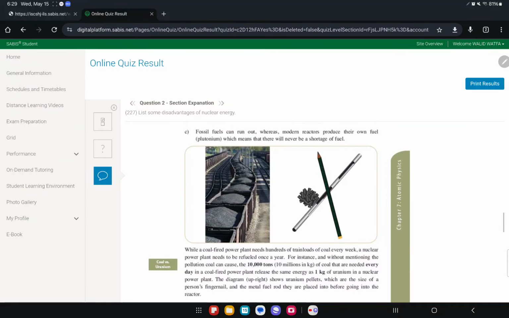Okay, then the last advantage is that fossil fuels can run out, but with uranium, there will never be a shortage of fuel. Because we produce our own fuel, which is plutonium, for nuclear reactors. Fossil fuels run out, but our nuclear reactors will never have a shortage of fuel.